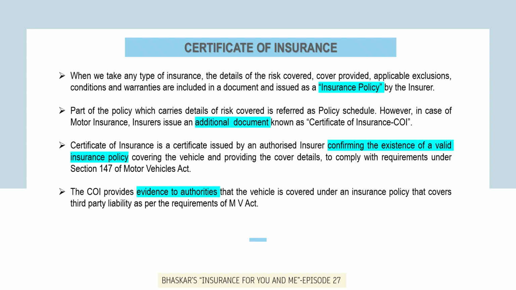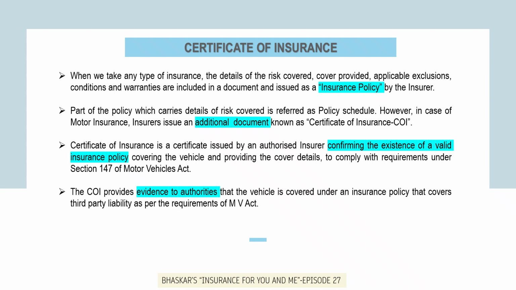The next question we look at is, what is certificate of insurance under motor insurance and how is it different from a policy document? Whenever we take any type of insurance, the details of the risk covered, the cover provided, the applicable exclusions, conditions and warranties, they are all included in a document and issued as an insurance policy by the insurer. The part of the policy which carries details of risk covered is referred to as policy schedule.